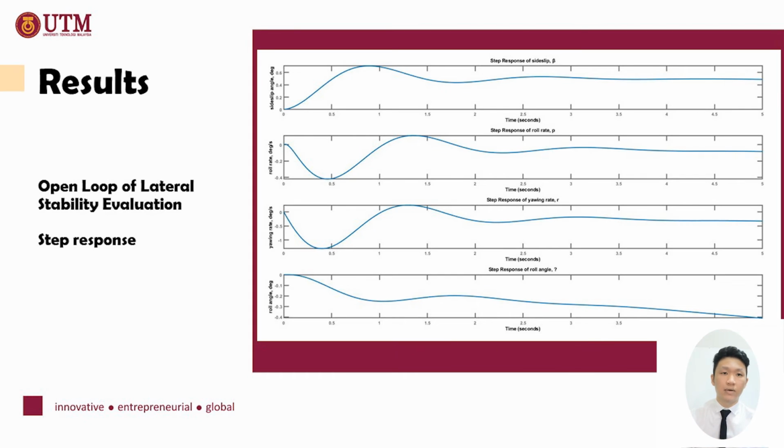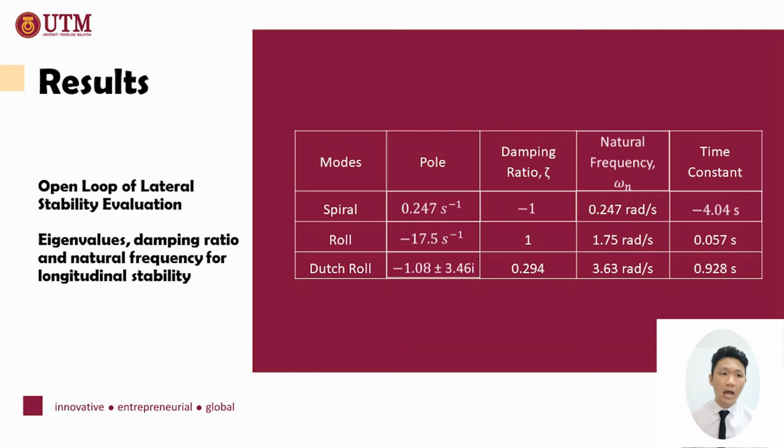Next, this is the state response for the lateral stability, and from the eigenvalue, damping ratio, and natural frequency, we can show that the time constant of the roll mode is 0.057 seconds, which can be classified as level 1 flying quality since it is below the maximum roll time constant.